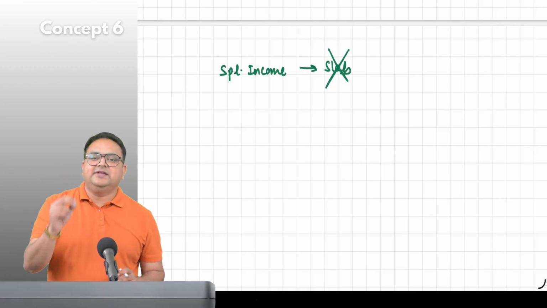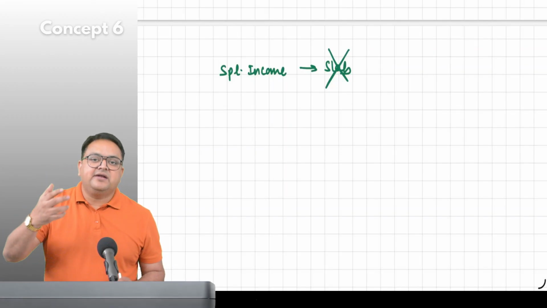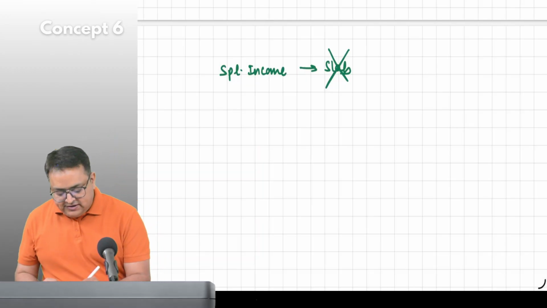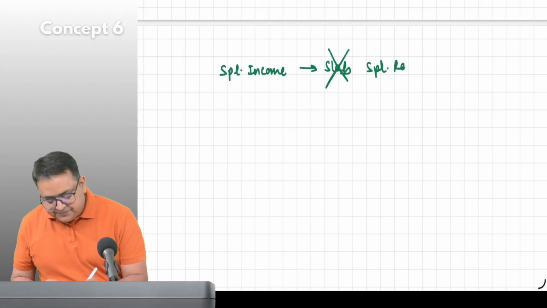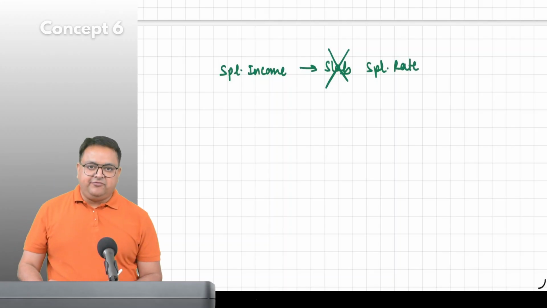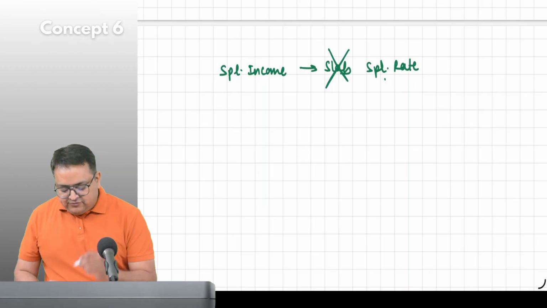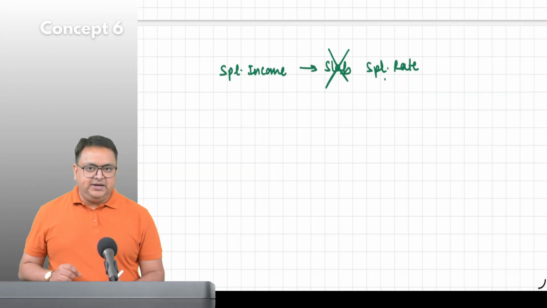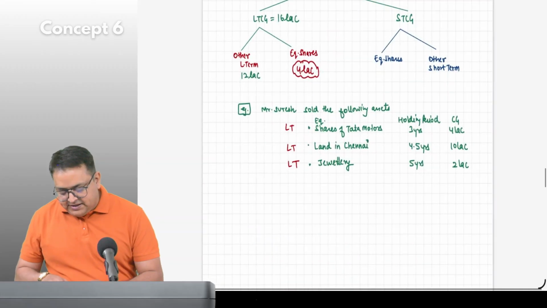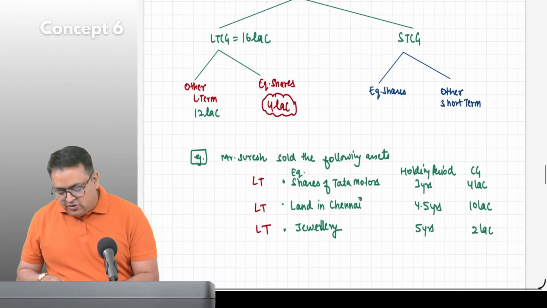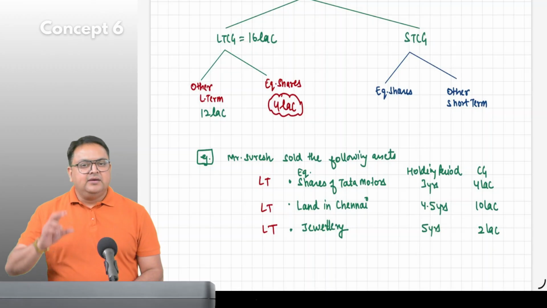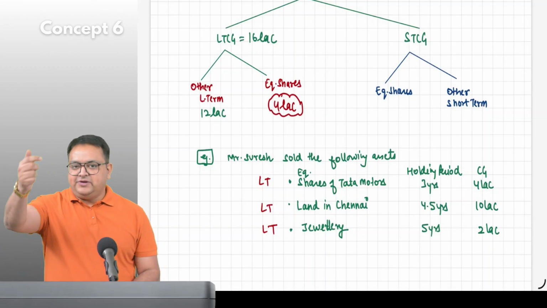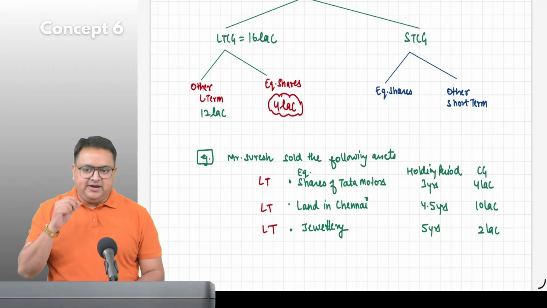Whenever we earn this income, there is some other rate of tax on it. We call it special rate of tax. And one of the special incomes is long-term capital gain. So whenever a person earns long-term capital gain, we don't apply those rates. We apply some other rates.